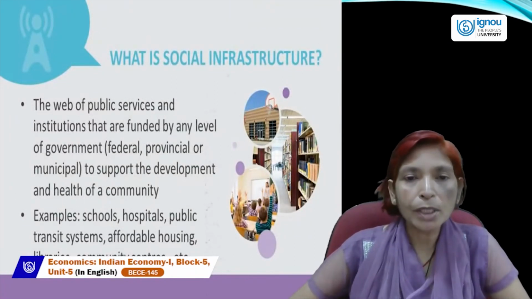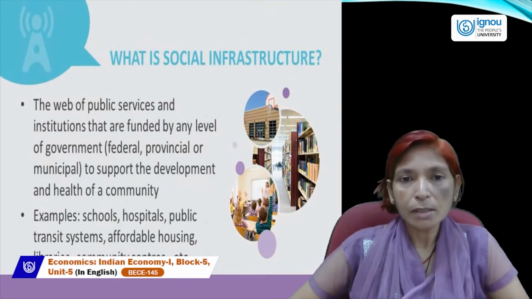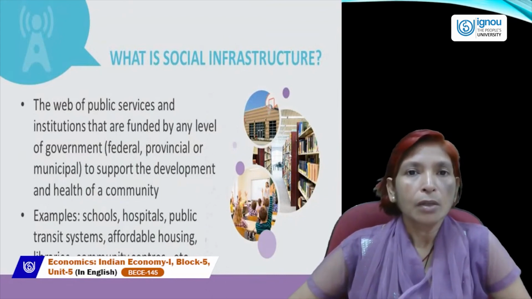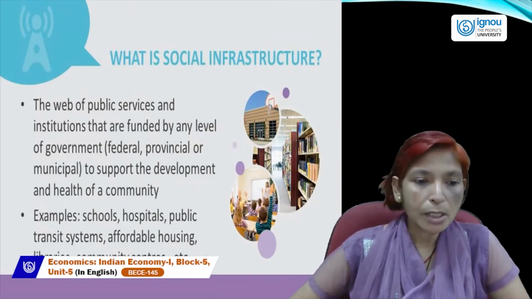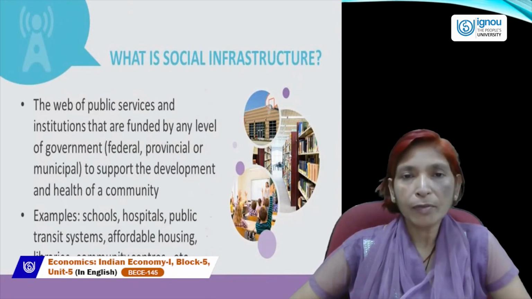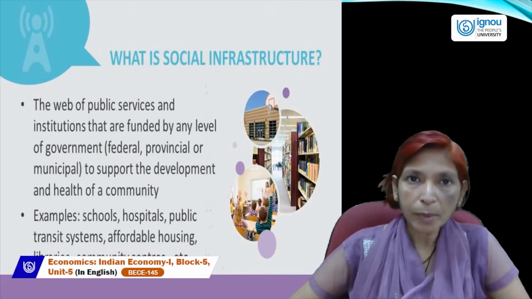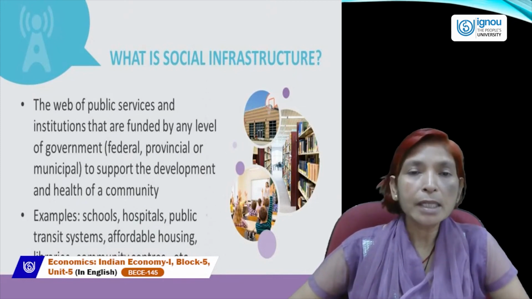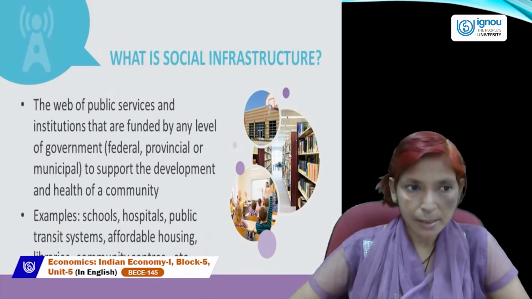Now, what is social infrastructure? Social infrastructure is that type of infrastructure which directly supports human beings and which can increase the capital formation of human beings.